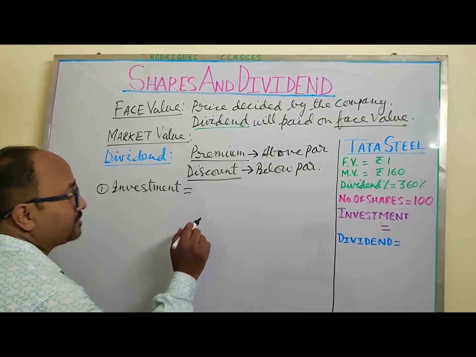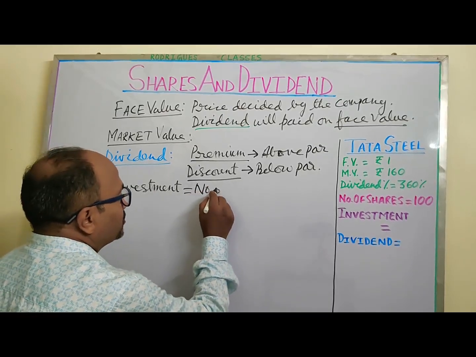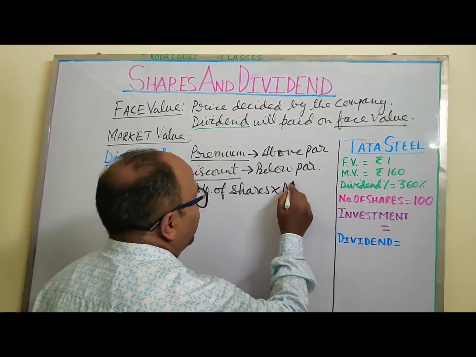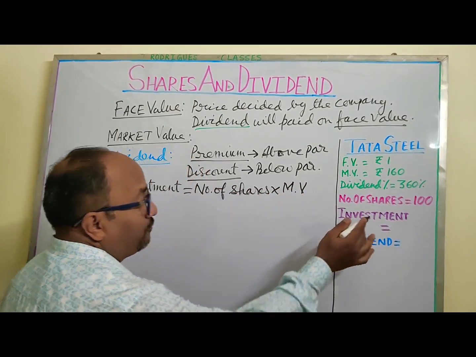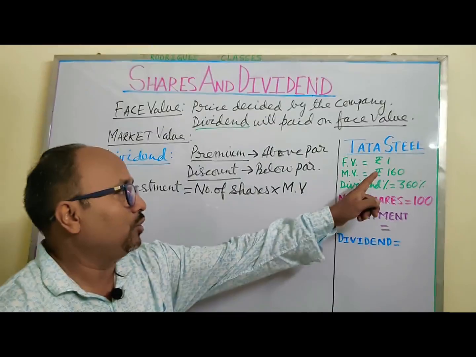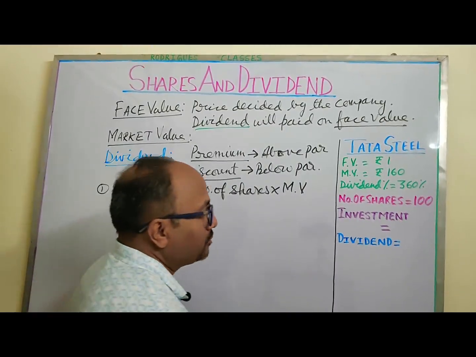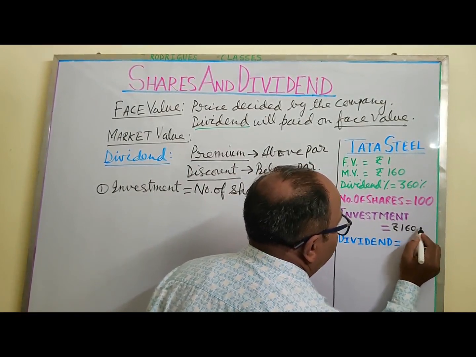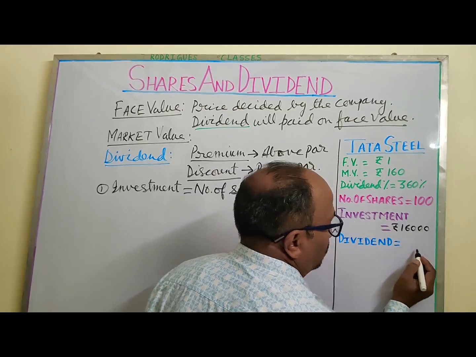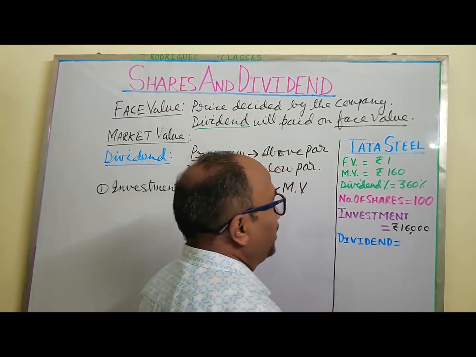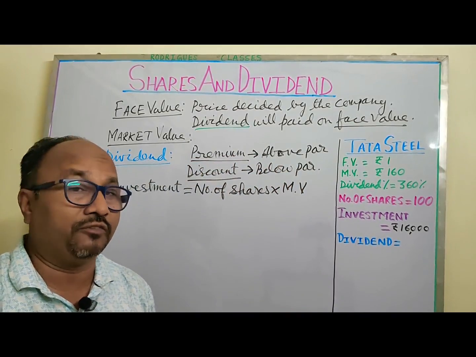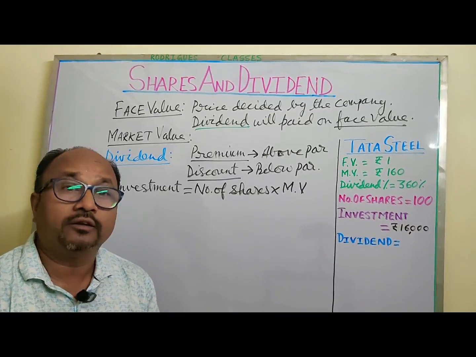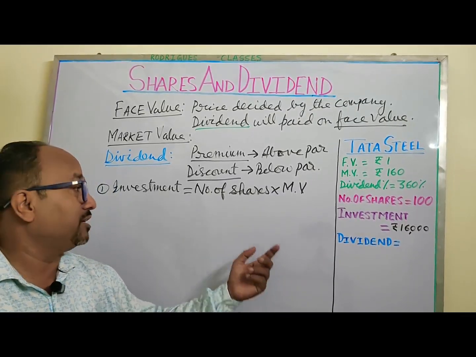Investment which a person makes is number of shares into the market value. So if we go to find the investment here, 160 into 100, so the investment will become 16,000. Okay, so the investment becomes 16,000 rupees if he buys 100 shares. So always we will get the investment in this way. From here, we can find the other things involved here.